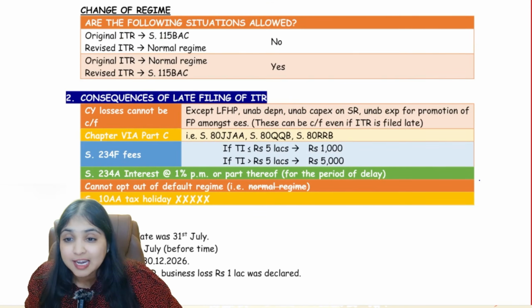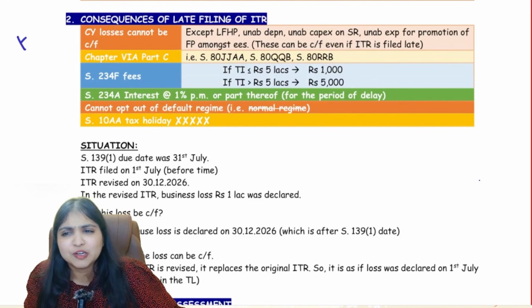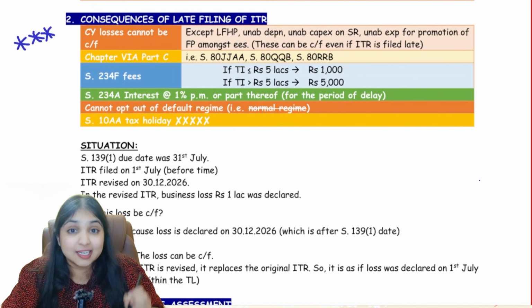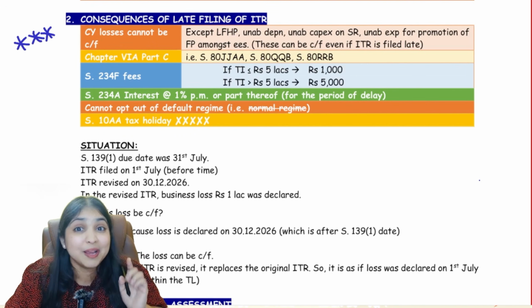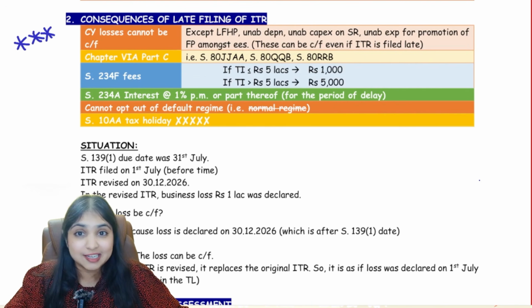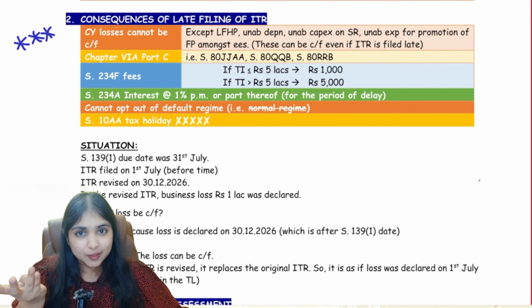That is allowed. Now comes a very important point, one of the most important concepts from this chapter, guys. What will happen if I file my ITR late? Yes, I can file my ITR late, but there will be consequences, and there will be 6 consequences. Listen to me. Consequence number 1. You cannot carry forward current year loss. Remember, guys, set off and carry forward chapter. You can do intrahead. You can do interhead.